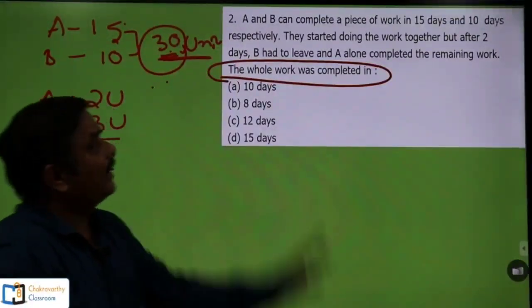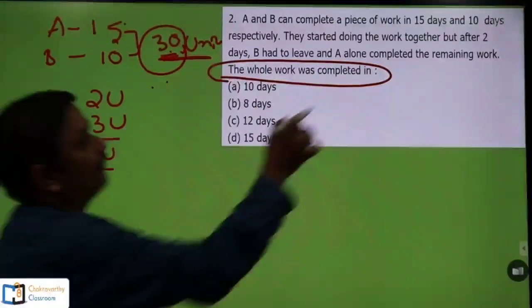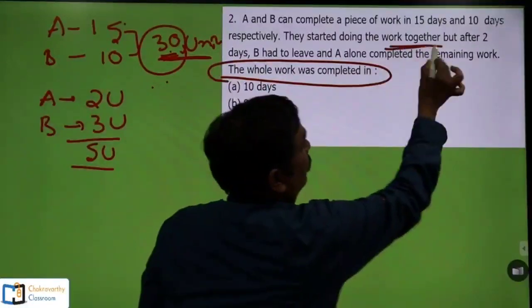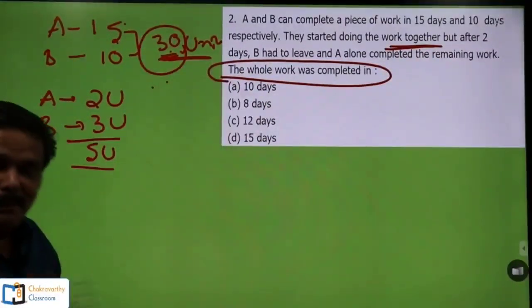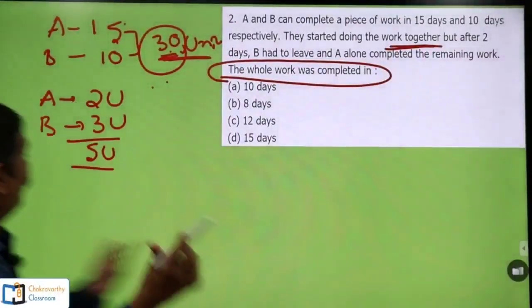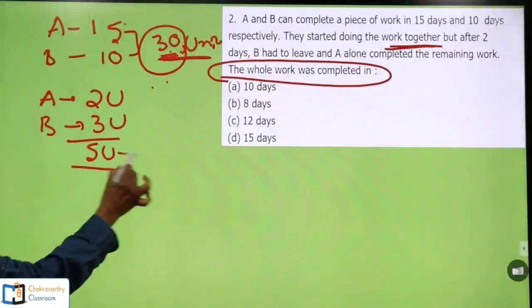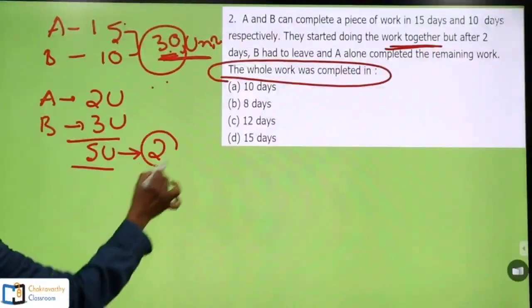This is over. Then after that, how have they continued here? They started doing the work together, but after 2 days, B had to leave. That means for 2 days they worked together. In 1 day collectively they can do 5 units of work and they worked for 2 days.